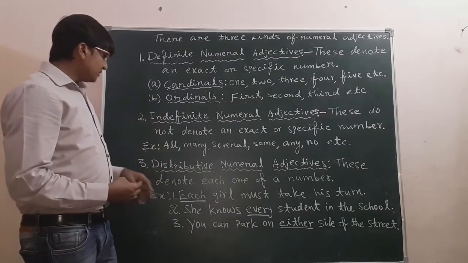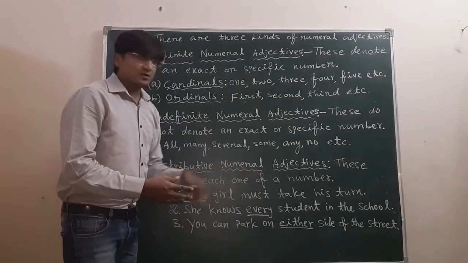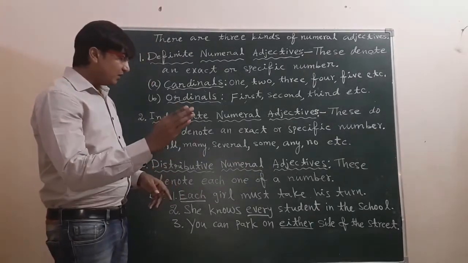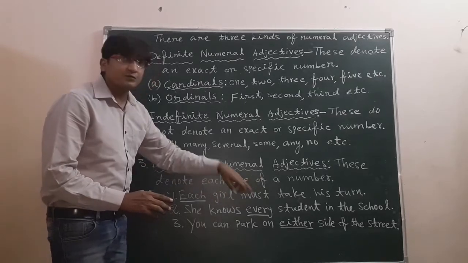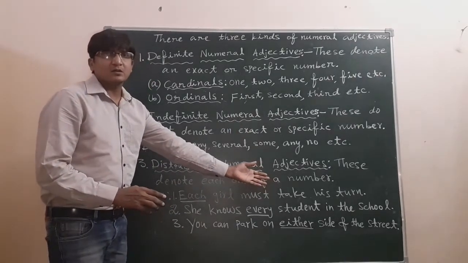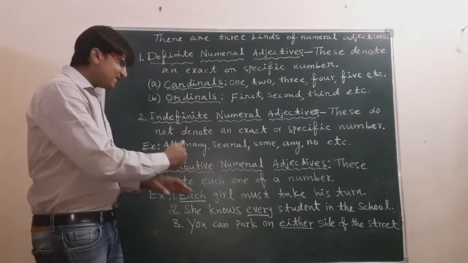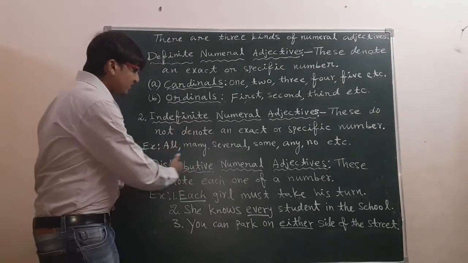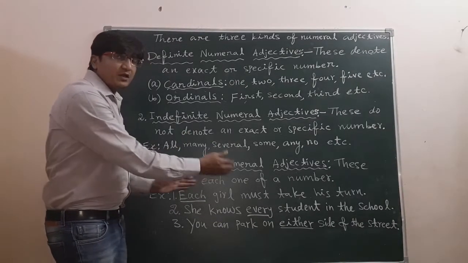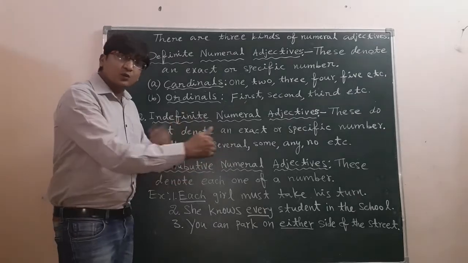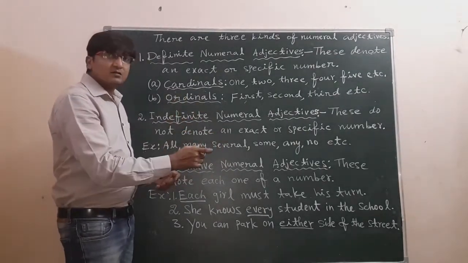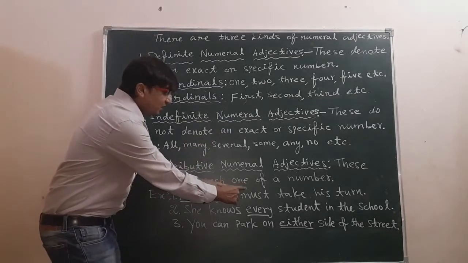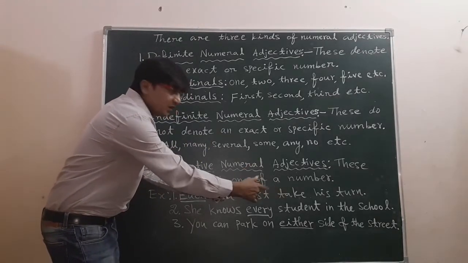And the third one is distributive numeral adjectives, and these denote each one of a number. So once again try to understand this one. Distributive means it will denote or refer to each one of a number. Each one means here each noun, each person.